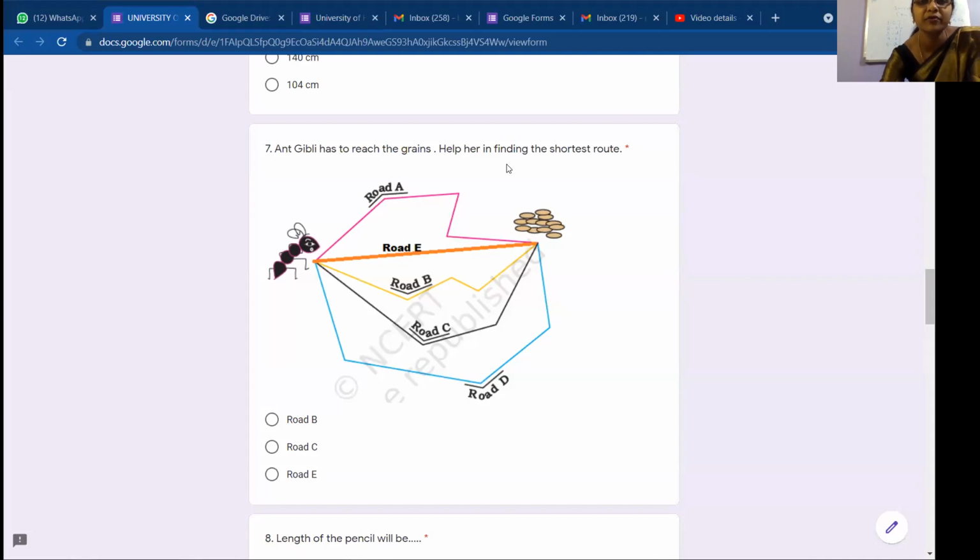Yes. Any doubt? Road E have corners, ma'am, because they are very long. Yes, very good. So road E is the shortest route. Don't have any corners. Road E has no corners. It's a straight line. So it is the shortest route.